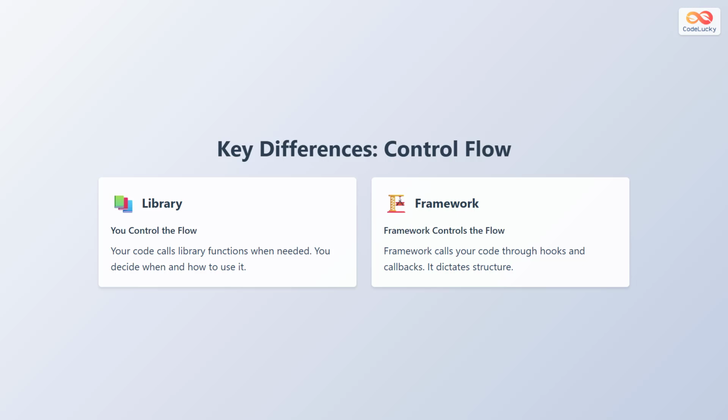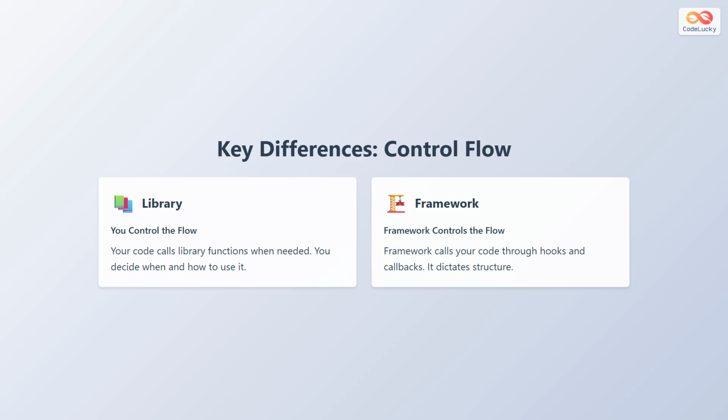The most important difference between libraries and frameworks is control flow. With a library, you maintain complete control. Your code calls library functions whenever you need them. You decide when and how to use each function. This gives you flexibility in structuring your application.